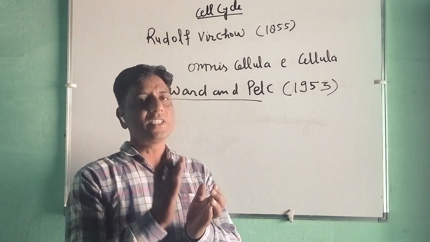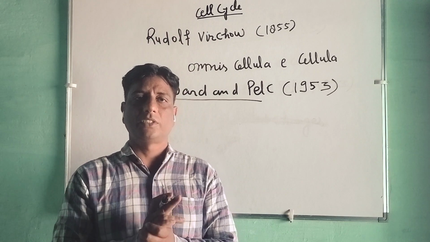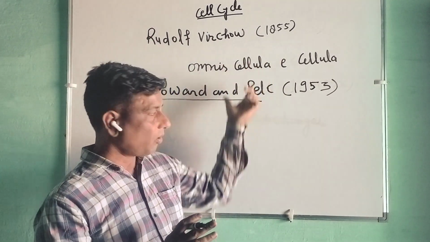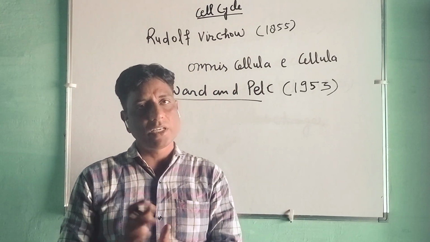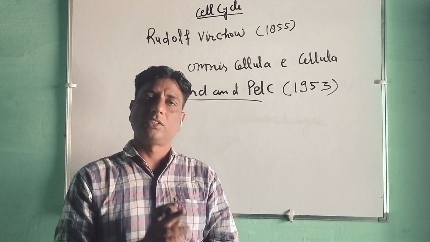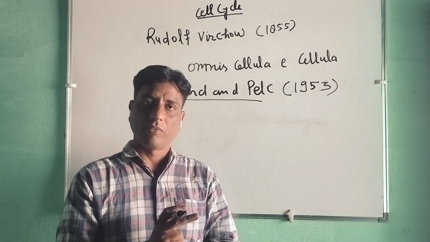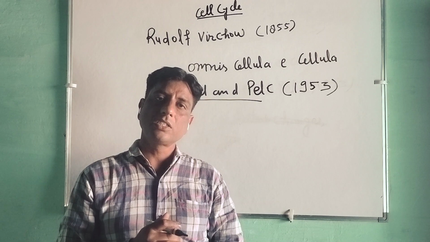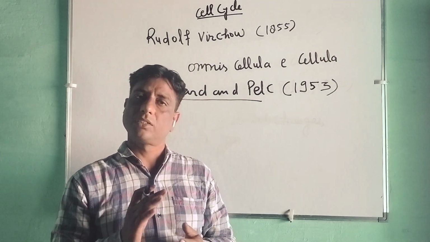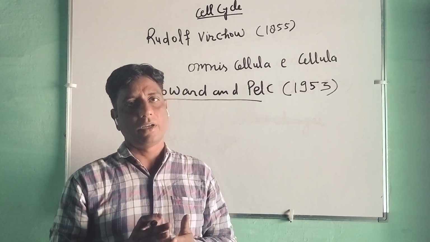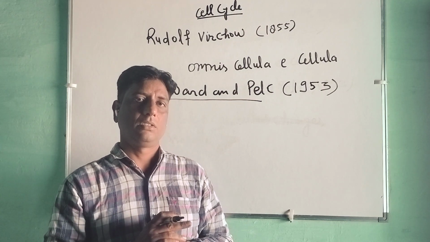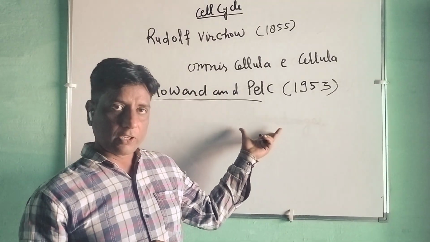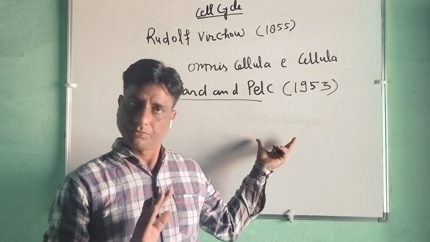So the chapter is cell cycle and cell division. First, we will discuss the cell cycle overview and the changes that happen in the cell, and after that we will discuss the divisions, that is mitosis and meiosis, in a descriptive way. Now the definition is clear.